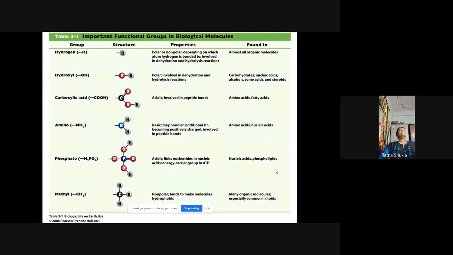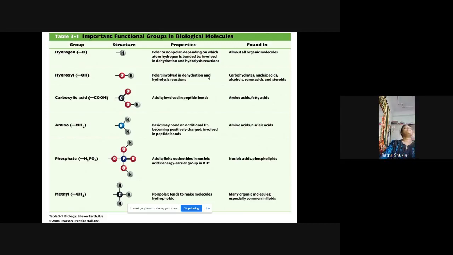Now after this, there are some important functional groups which are present in the biomolecules, and as we all know, these functional groups are very important for the cell. जैसे hydrogen है, this hydrogen is present in the carbohydrate, that is carbon and its compound. तो skeleton जो हमारा main backbone होता है कार्बन का, that main backbone is a chain of carbon, and that chain of carbon contains the large number of hydrogen atoms attached to the carbon.